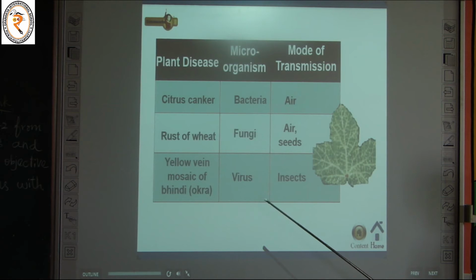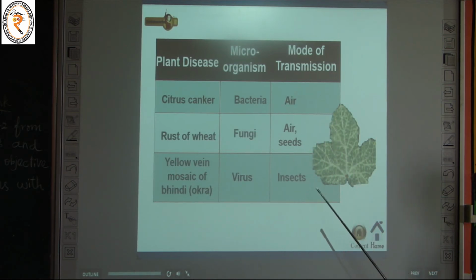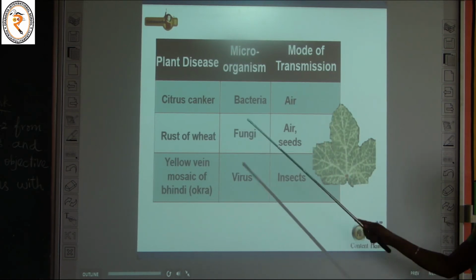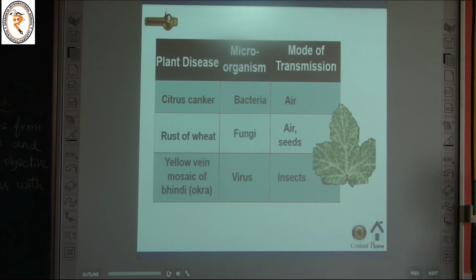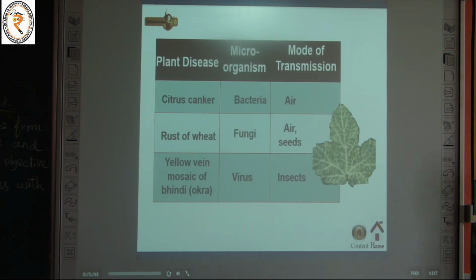microorganism, virus. It is yellow vein mosaic of Fungi. And the mode of transmission is insect. So these are all the plant diseases caused by the microorganisms of bacteria, fungi and virus. Okay, the next one,